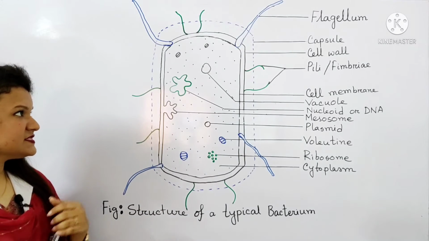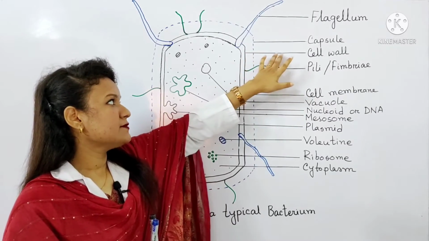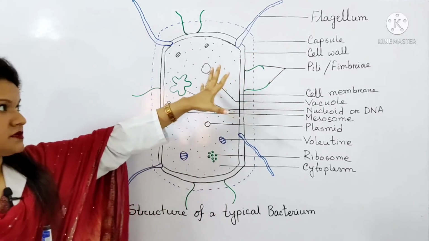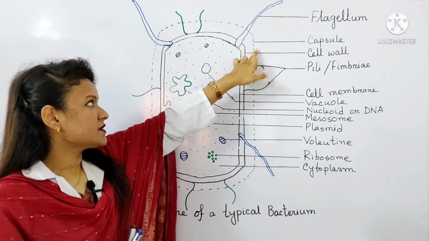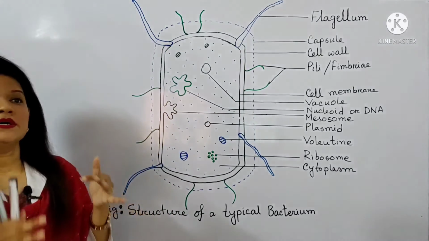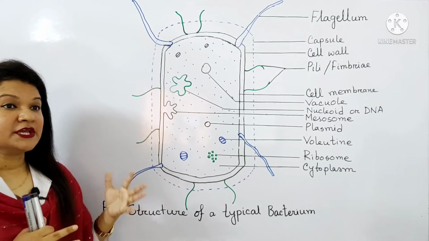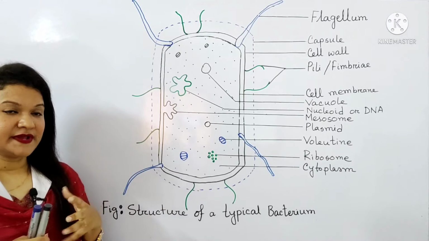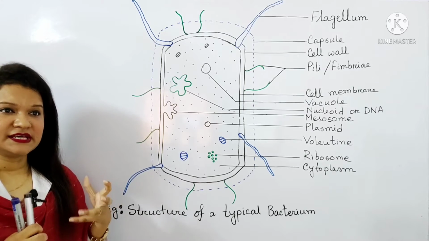Here, as you can see, this is our cell wall. Now I will describe the cell wall. Below the capsule, this is our capsule, below the capsule the cell wall is present. This is a comparatively complex covering layer around the cell which is rigid, thick and elastic.